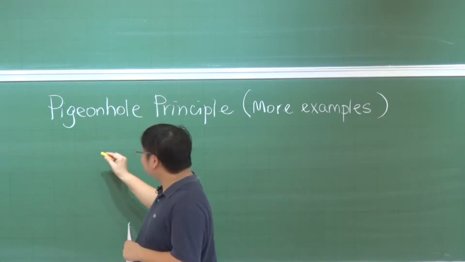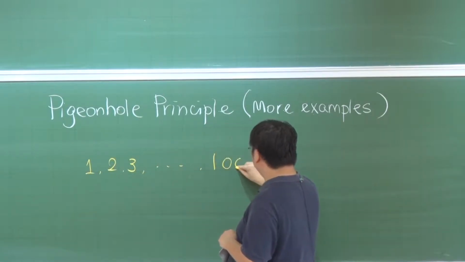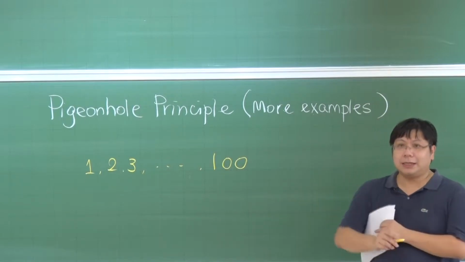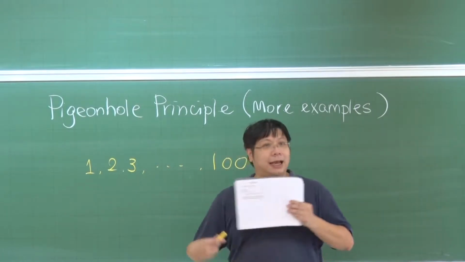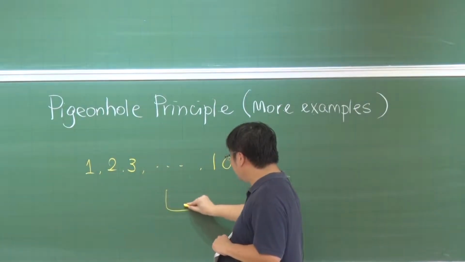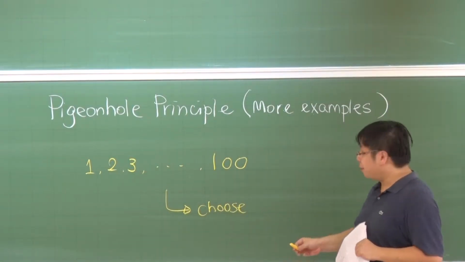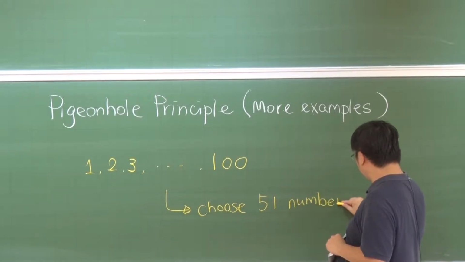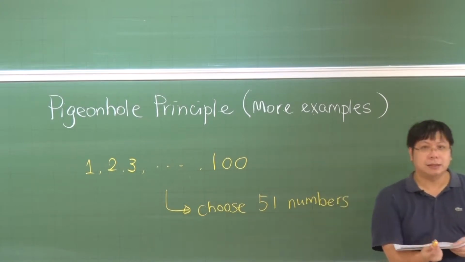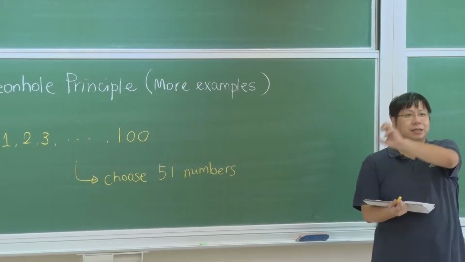Consider the numbers from 1, 2, 3, up to 100. So we have these 100 integers, and then what we are going to do is ask anyone, maybe your friend, to choose 51 numbers from them, 51 numbers. And then we want to show that no matter how these 51 numbers are selected, you can always find two of them such that one is divisible by the other.